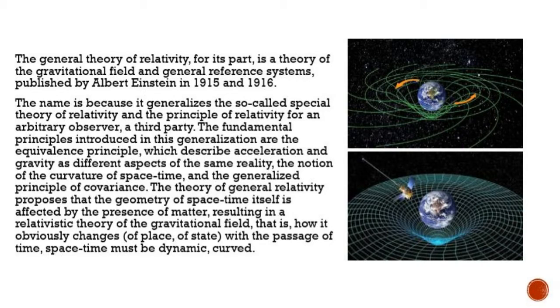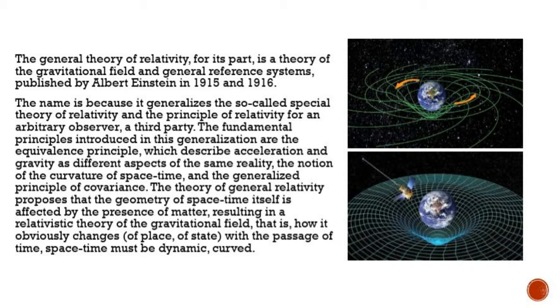The fundamental principles introduced in this generalization are the equivalence principle, which describes acceleration and gravity as different aspects of the same reality, the notion of the curvature of spacetime, and the generalized principle of covariance.